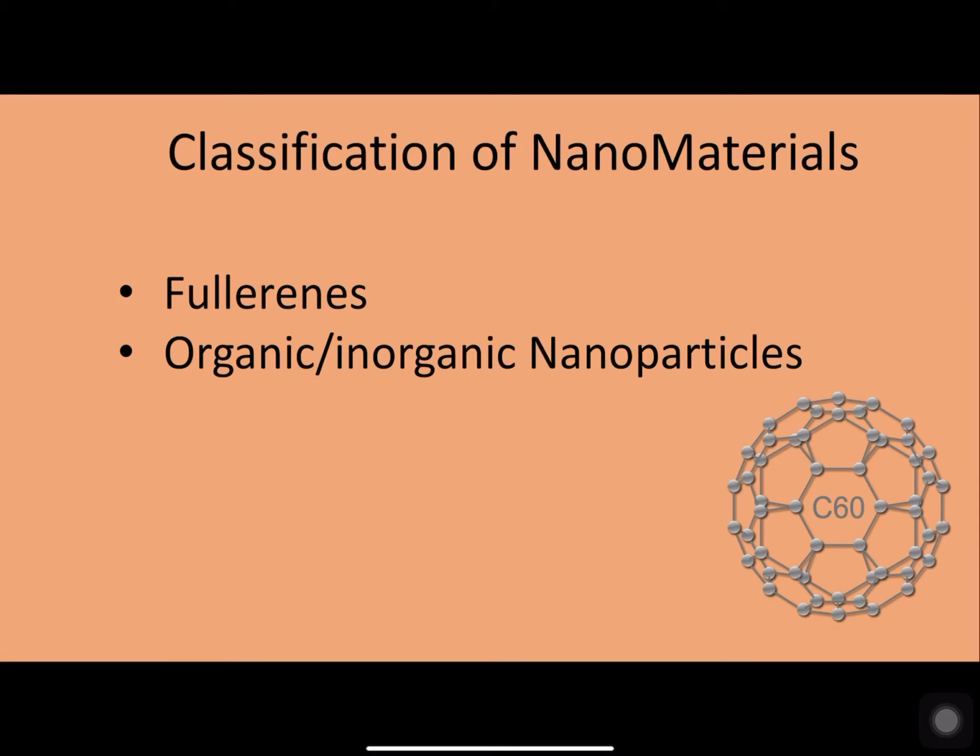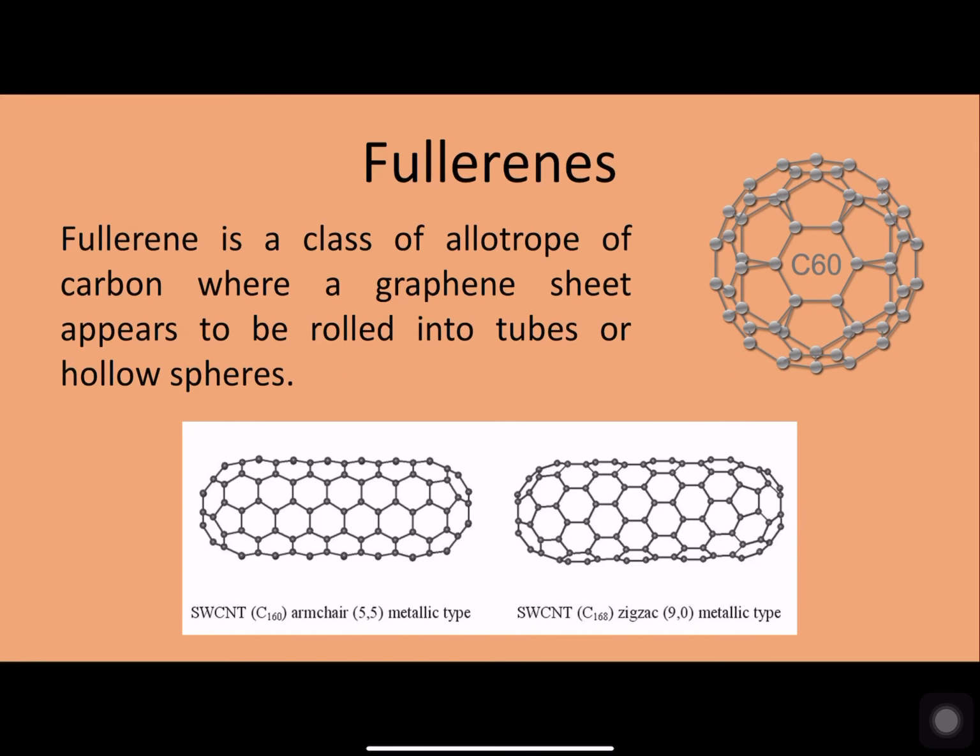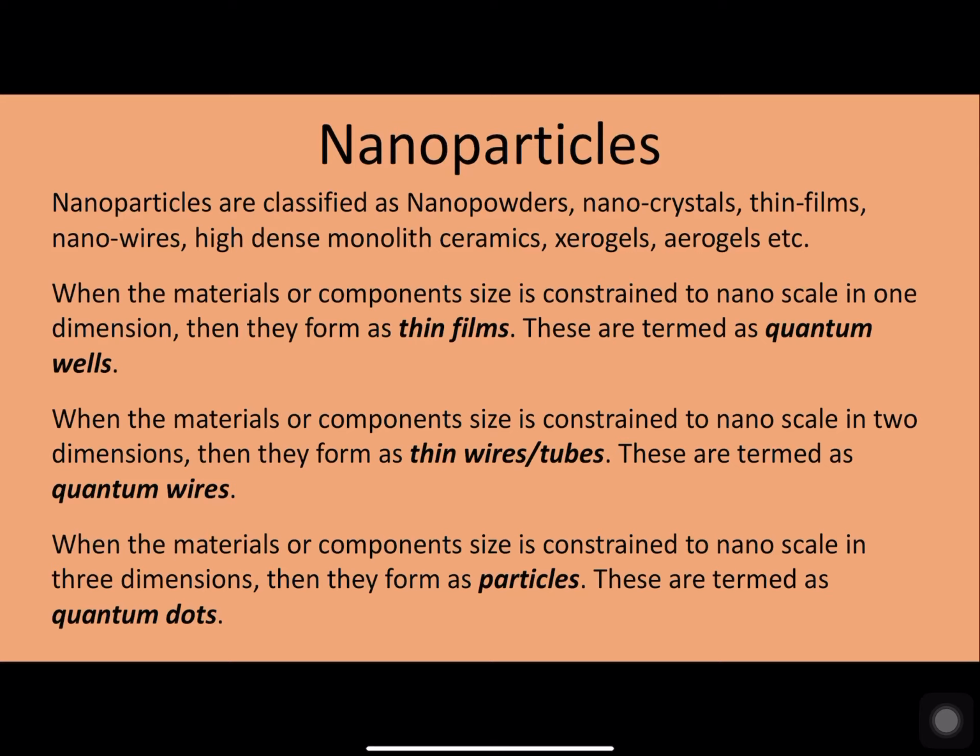Then we discussed the classification of nanomaterials. Broadly, nanomaterials are classified into two categories, namely fullerenes and organic or inorganic nanomaterials. Fullerenes are a class of allotropes of carbon where a graphene sheet is assumed to be rolled into tubes or spheres. The nanomaterials are classified again into different categories like nanopowders, nanocrystallines, thin films, nanowires, high density monolithic ceramics, xerogels, aerogels, etc.